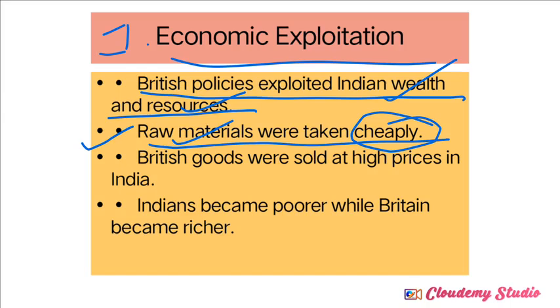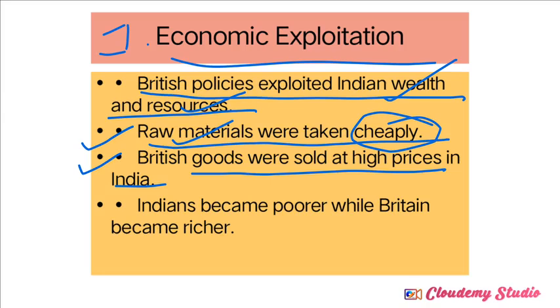Next one, British goods were sold at high prices in India. See how they made Indians struggle economically. Raw material was supplied by the Indians and purchased at a lower cost, so no income for the Indians. At the same time, a monopoly marketing system was established by the Britishers. Monopoly marketing system means the entire marketing was captured by the Britishers, right?